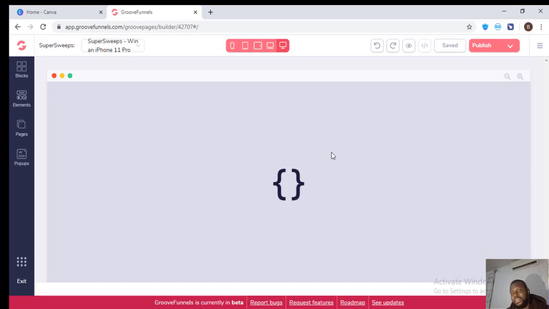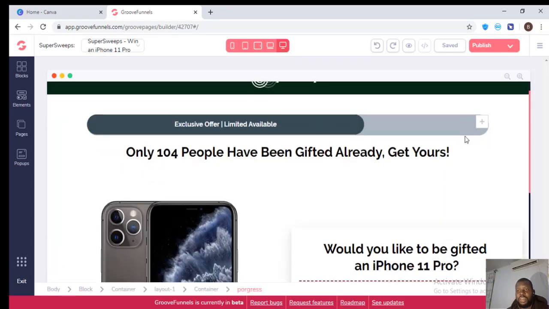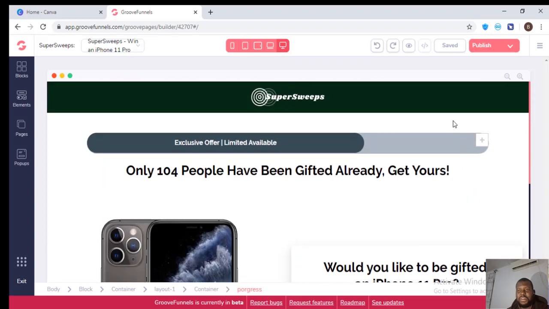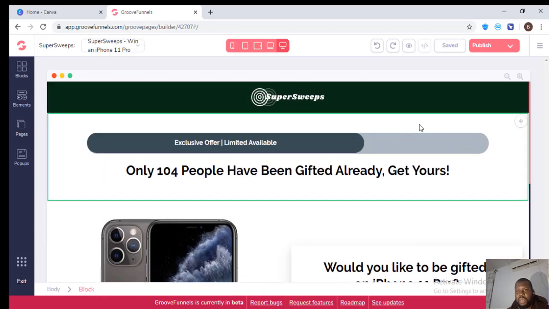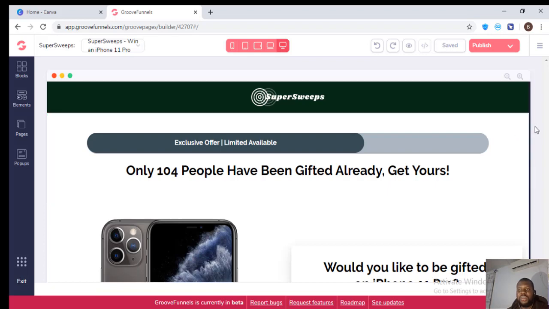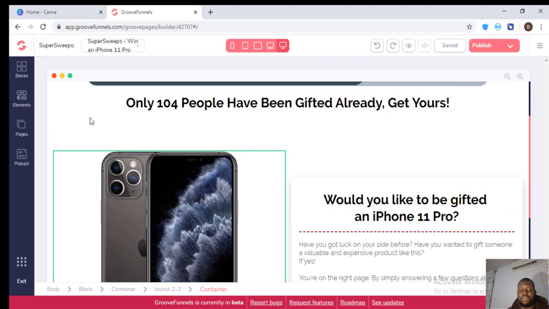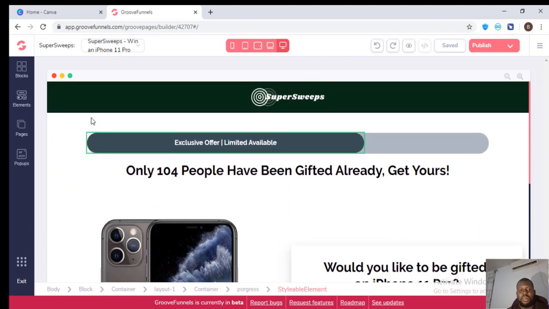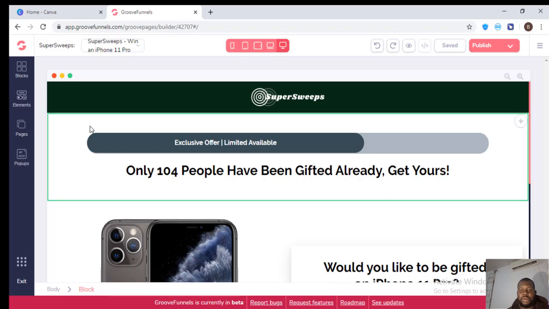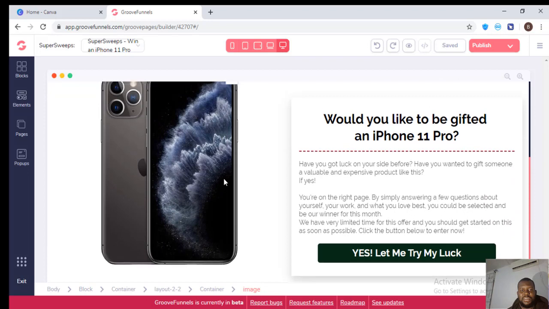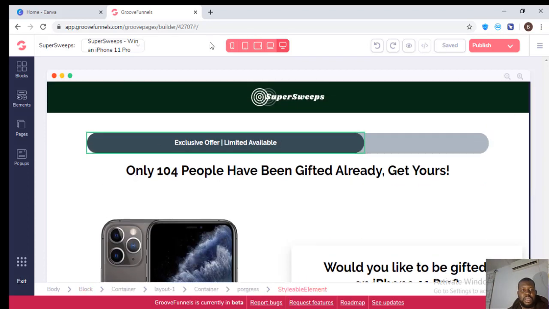Now, there's a bit of difficulty using your domain directly with Groove. The reason is you have to go to your domain and start inserting some things. I don't have that kind of patience. I don't have that kind of time to start worrying. So I just simply do the little I can do. All right, so now to edit this thing is so straightforward.